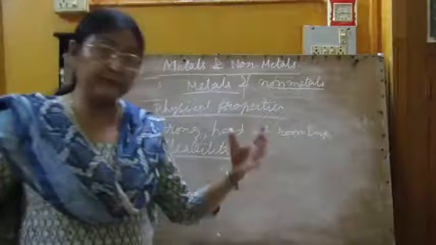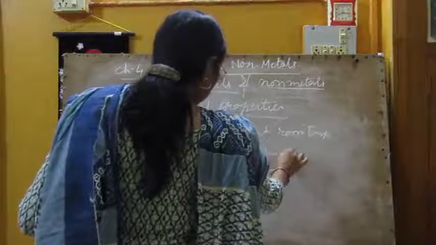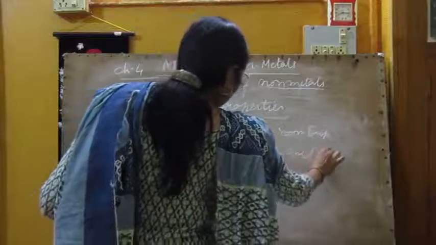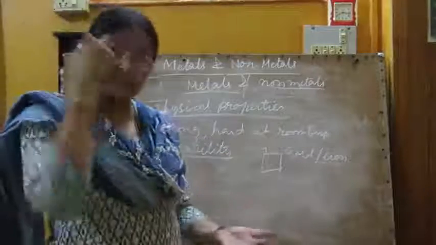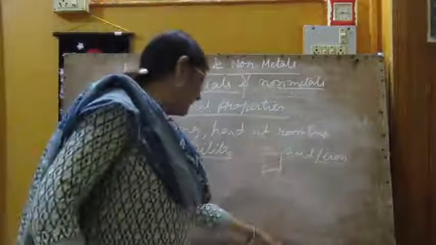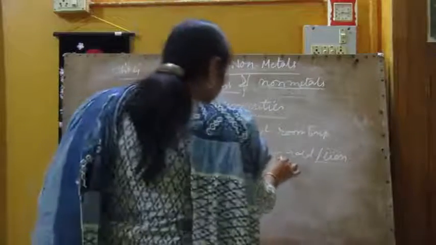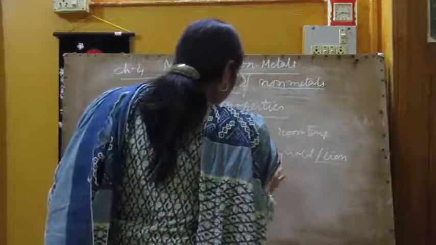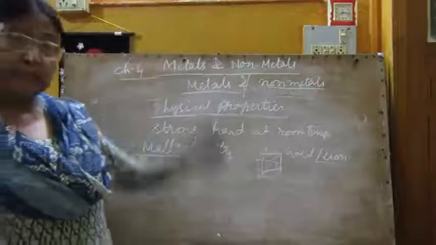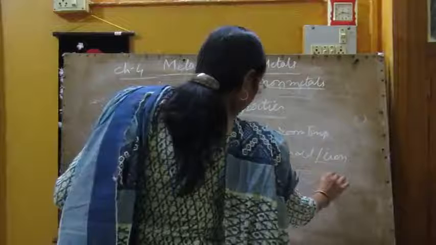Malleability means if you take a small piece of metal, suppose it is gold or iron or aluminium, any one thing, then malleability means if you heat it and beat it, what will happen? If its thickness is this much, and you heat it and beat it, it will become a thin sheet. Okay.